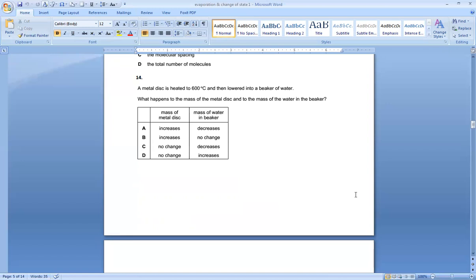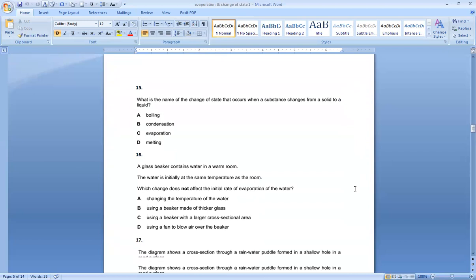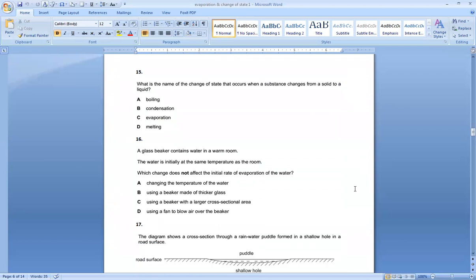Number 15 says, what is the name of the change of state that occurs when a substance changes from solid to liquid? Solid to liquid is melting. Option D.